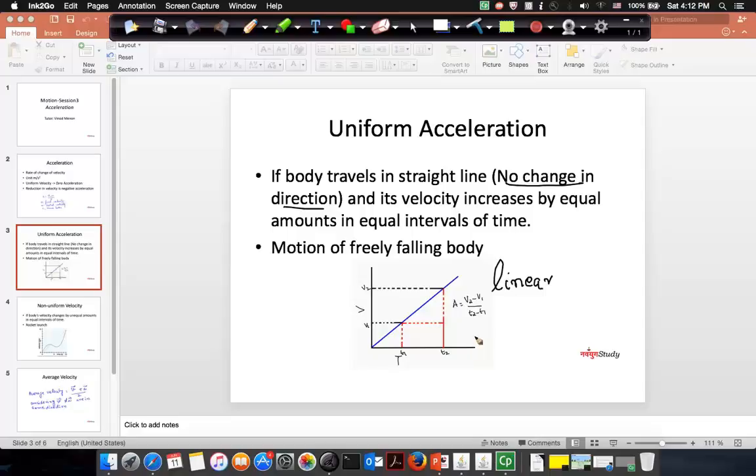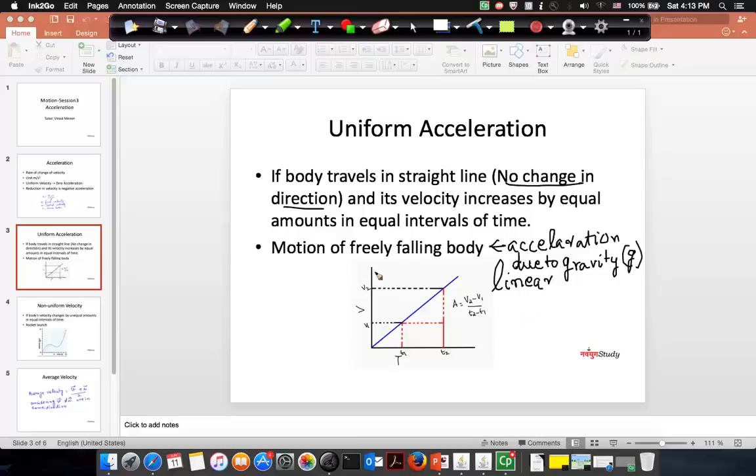An example that you can take for a uniformly accelerated motion is a freely falling body. A freely falling body has a uniform acceleration, and how much is that acceleration? The acceleration for a freely falling body is what is called the acceleration due to gravity. We'll discuss that in gravitation later on. We'll derive the exact equation through which we can compute the acceleration due to gravity. So acceleration due to gravity is usually represented by g.